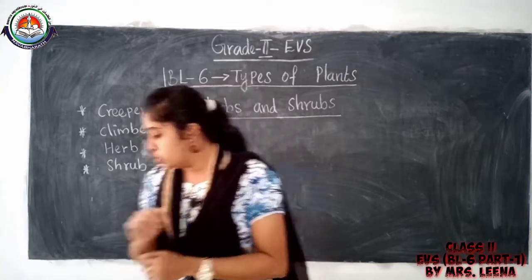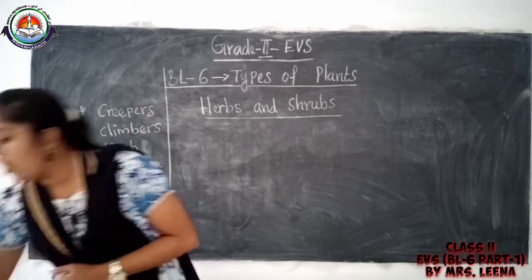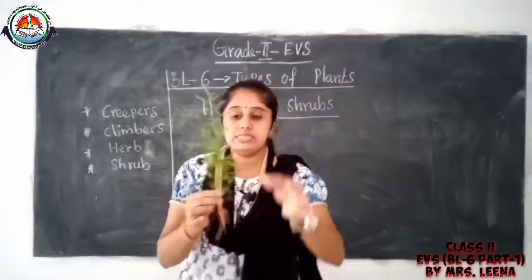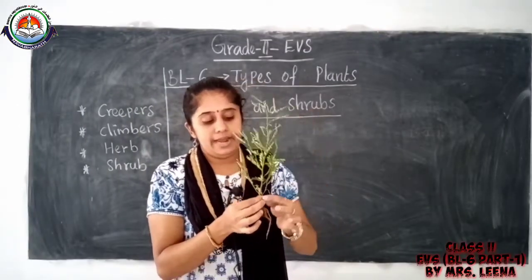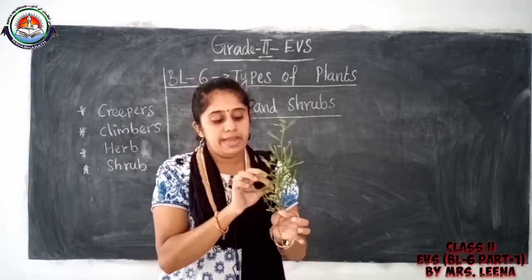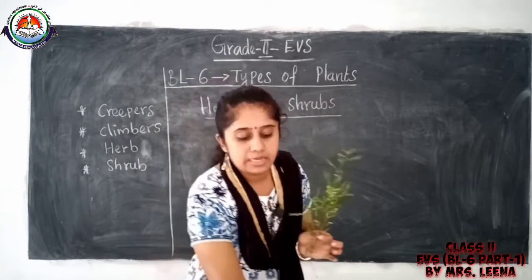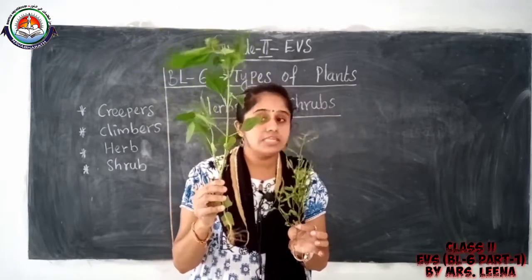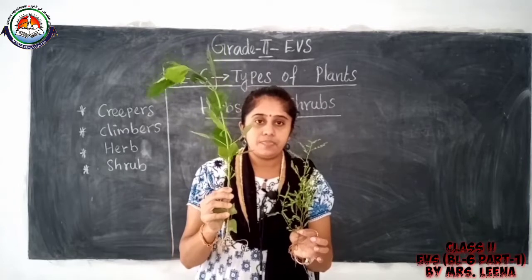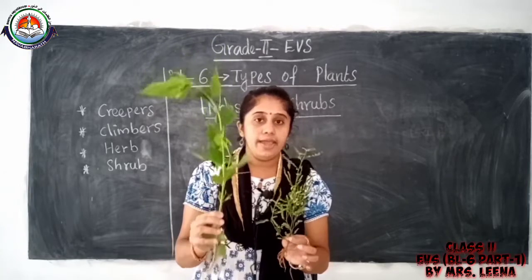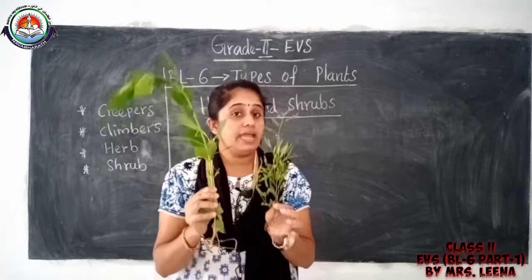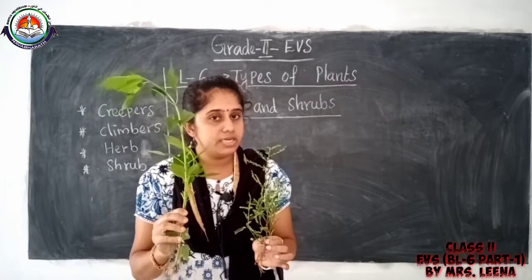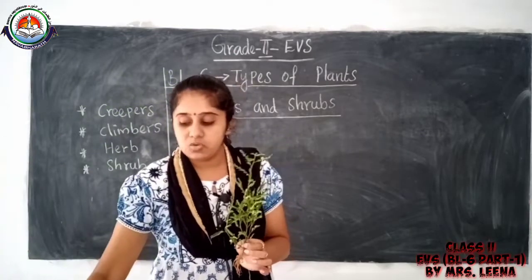See, I have brought one plant for you. See, this is one plant. This plant is very small, right? And another plant, see, this plant is bigger than this plant, right? So I already told you the other types of plants are herbs and shrubs. Okay, understood, children? So the herbs, first one, herb.